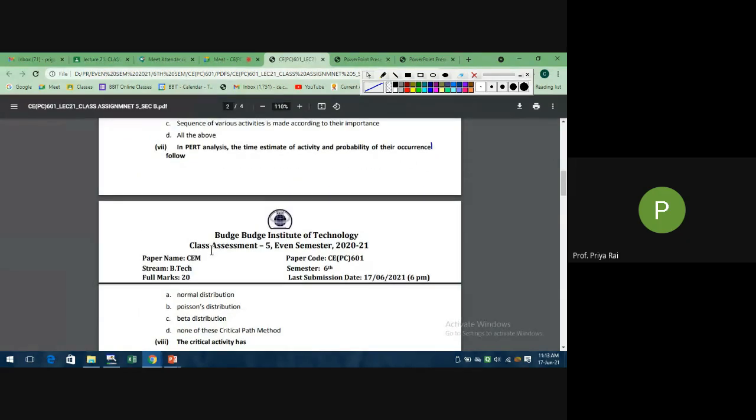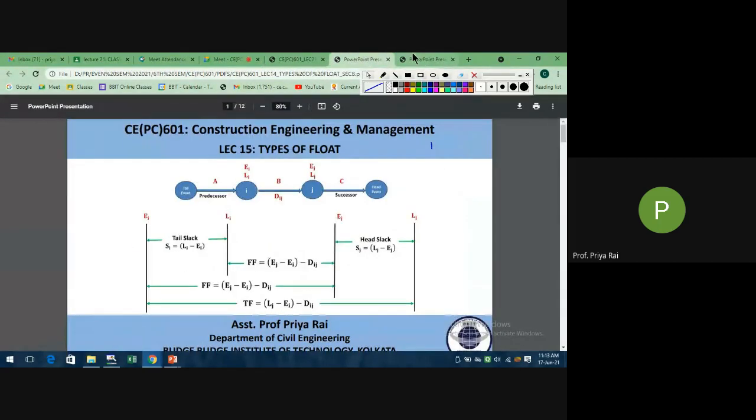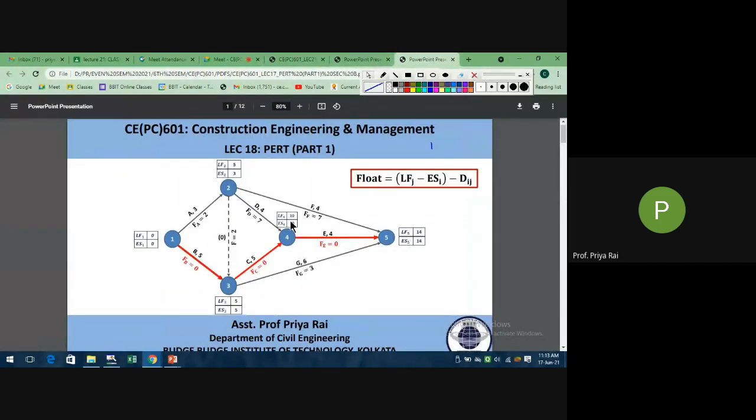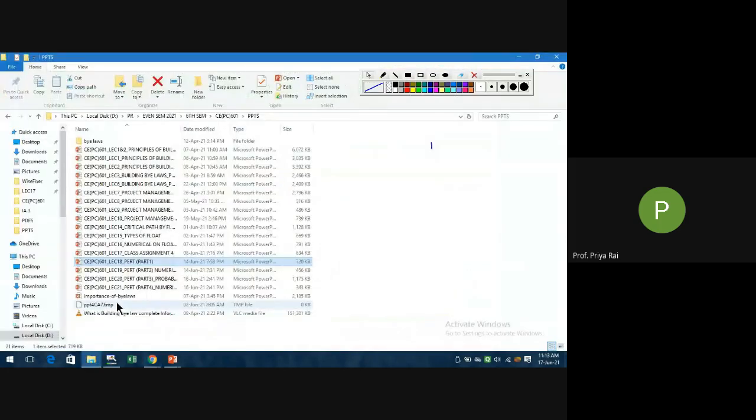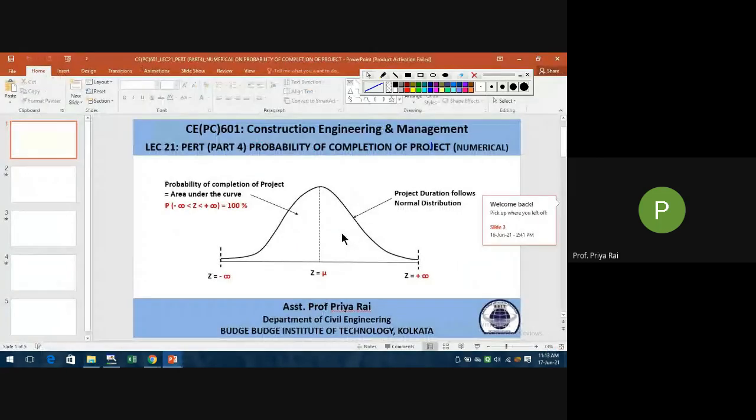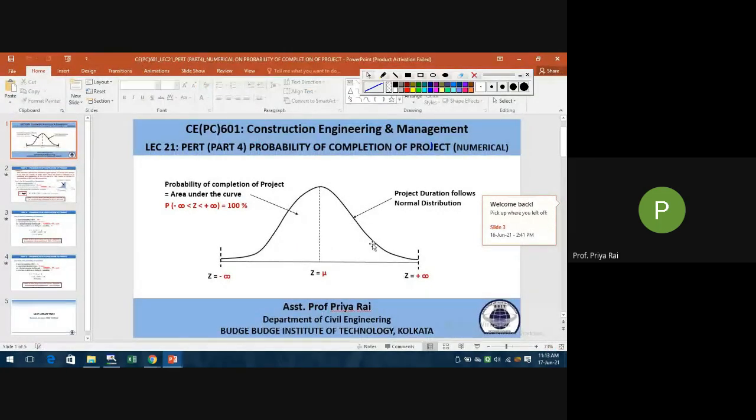Then what is the normal distribution? Which parameter follows normal distribution? See, in our PERT, see, this is your normal distribution. And this curve is followed by the project duration.